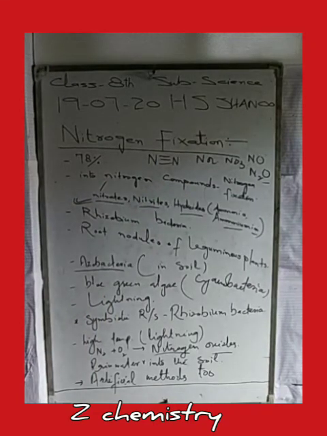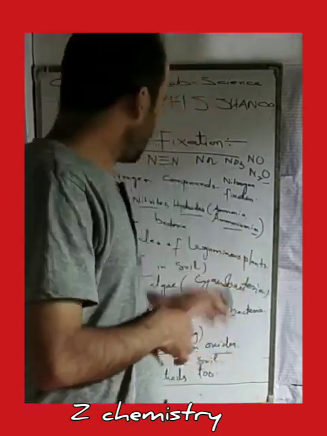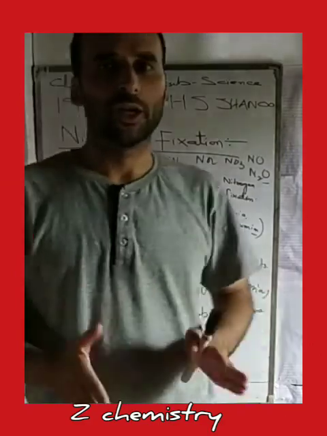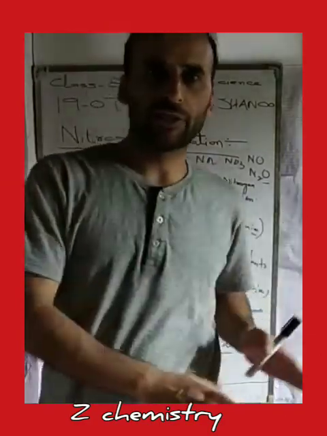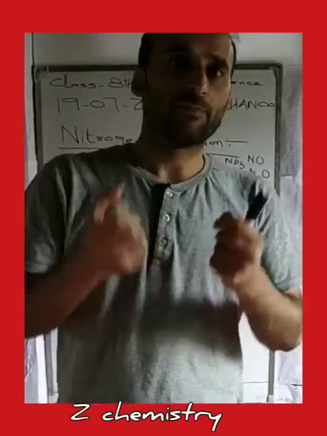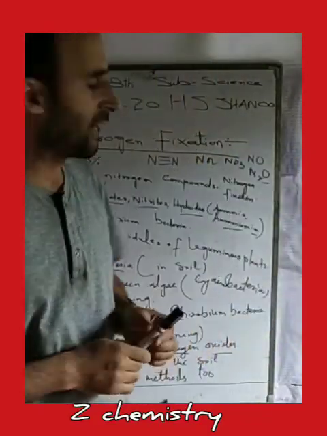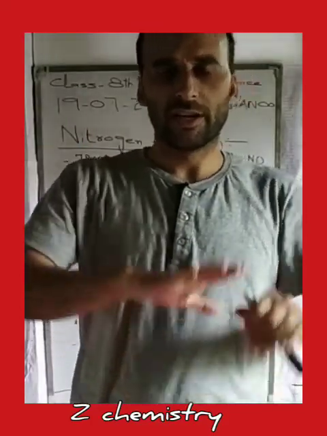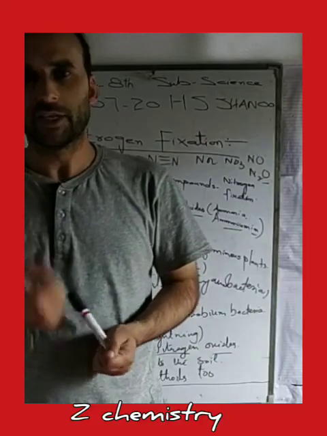Nowadays certain artificial methods are also used for the fixation of nitrogen in the laboratory, whereby high temperature is used to break the bond between nitrogen and nitrogen in dinitrogen. The nitrogen is then allowed to combine with oxygen to form nitrogen oxides, and these nitrogen oxides are sprayed on the plants or in the soil, so that they can be easily absorbed.